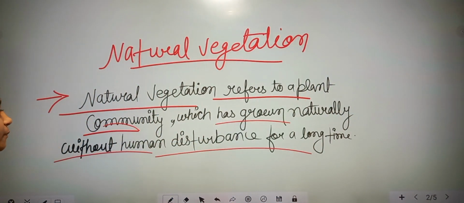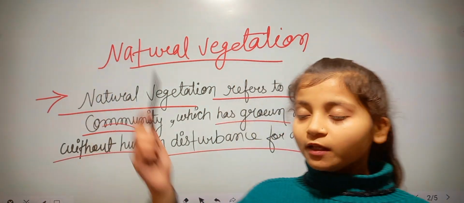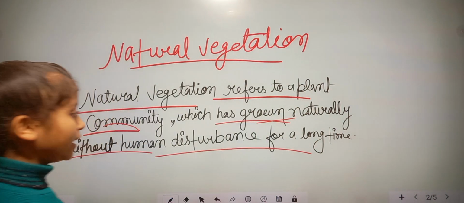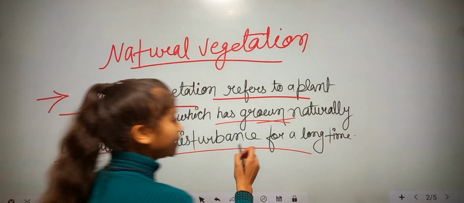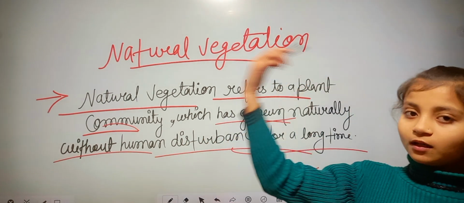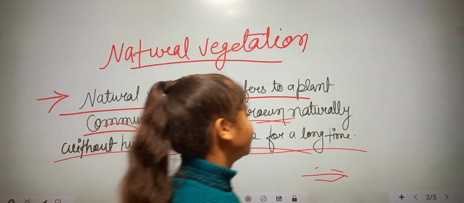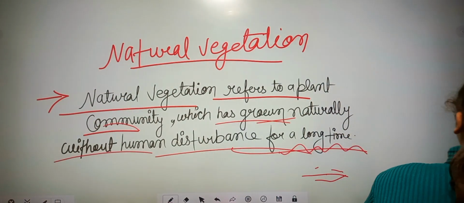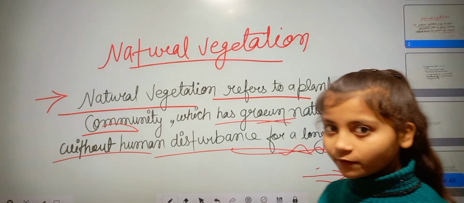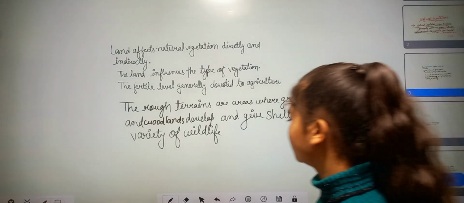Without human disturbance, it means humans do not help the plants to grow, they grow only naturally. Without human activities for a long time, it means a long period of time. So I hope you understand what natural vegetation is: the plants that grow naturally without any human disturbance, with the help of nature, not with the help of humans.